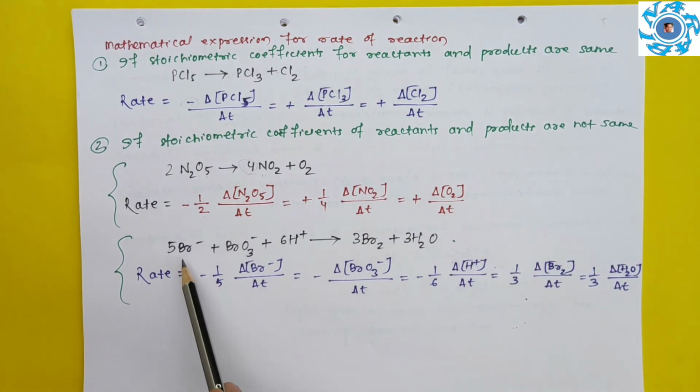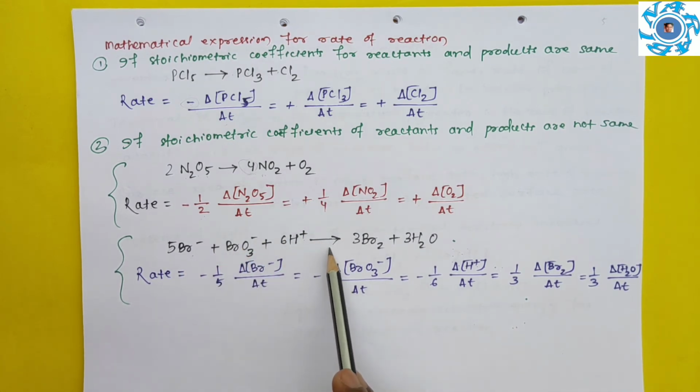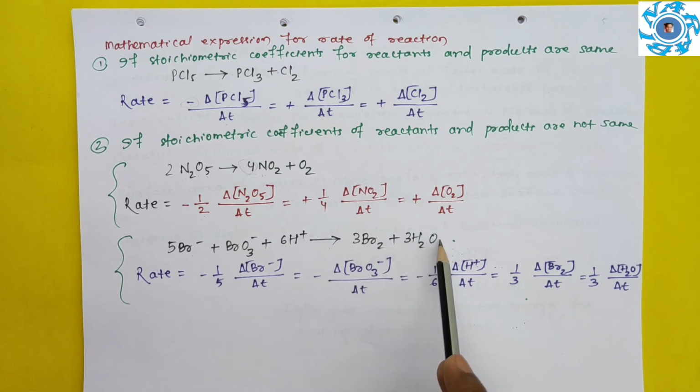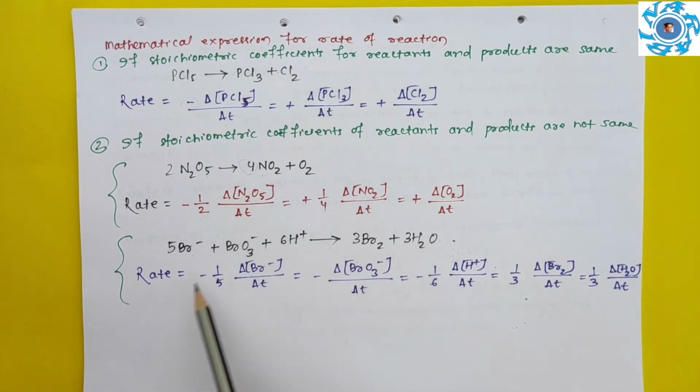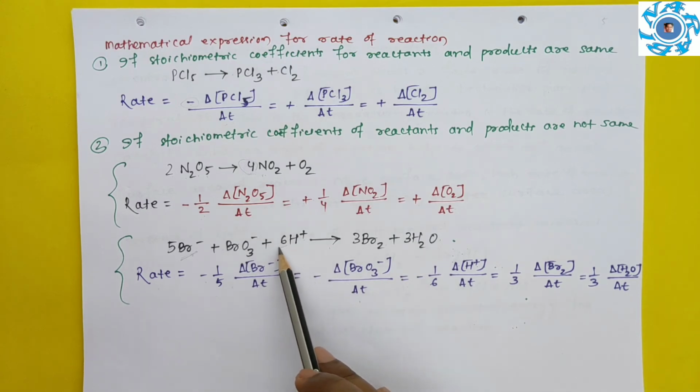So let's take another example. I think you can do it also. 5Br minus plus BrO3 minus plus 6H plus gives rise to 3Br2 plus 3H2O. So here the rate is minus 1 by 5 change in concentration of bromide ion divided by delta T. So that's the thing. Okay? So minus delta, here stoichiometric coefficient is 1. So minus delta BrO3 minus concentration by delta T,